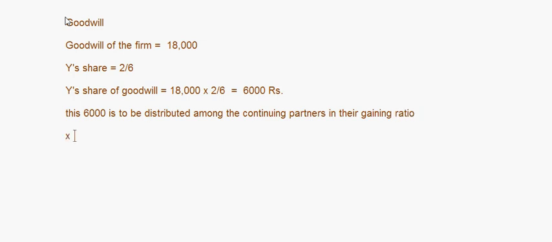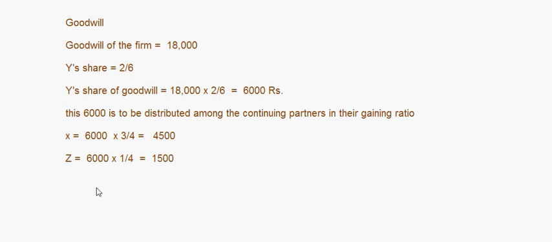So for X it is going to be 6,000 into 3 divided by 4, that comes to 4,500. And for Z, it will be equal to 6,000 into 1 divided by 4, that is equal to 1,500, like this, right?